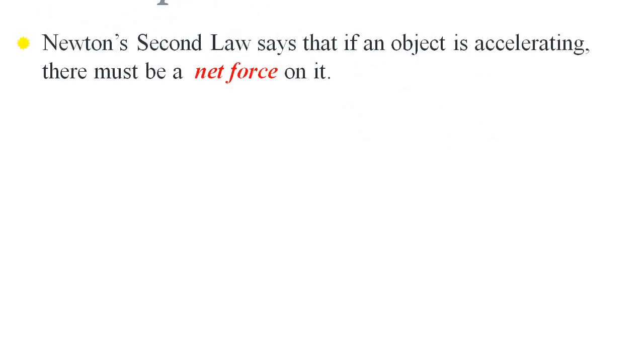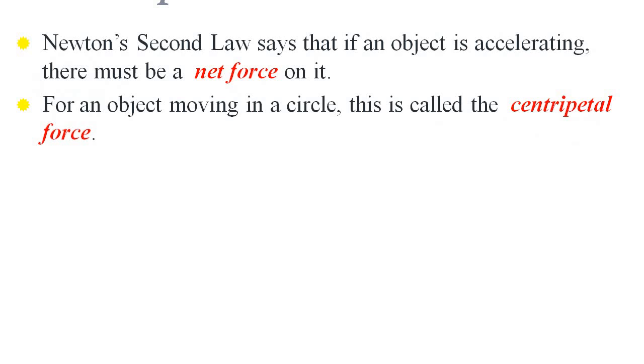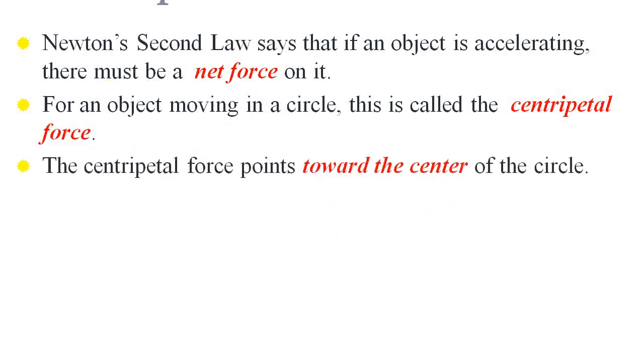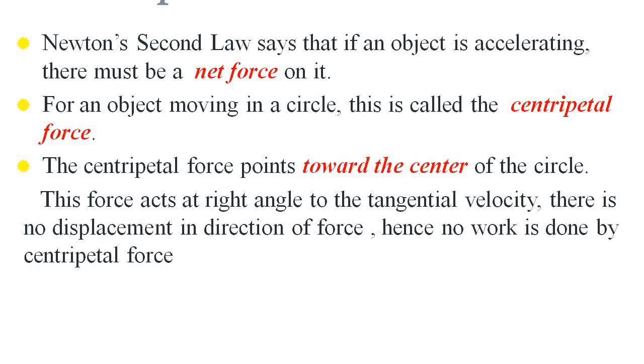Next is a very important point, centripetal force. As we know, Newton's second law says that if an object is accelerating, there must be a net force on it. So for an object moving in a circle, this is called the centripetal force. The centripetal force points toward the center of the circle. This force acts at right angles to the tangential velocity.